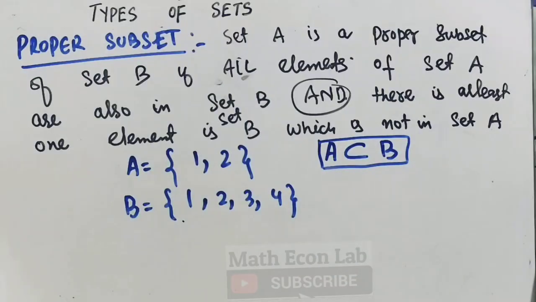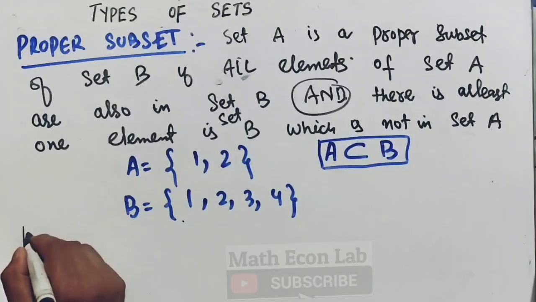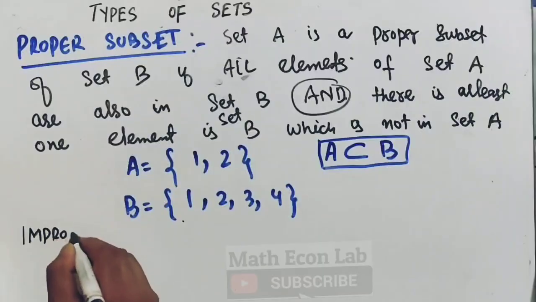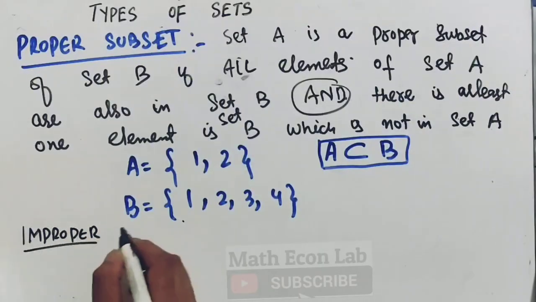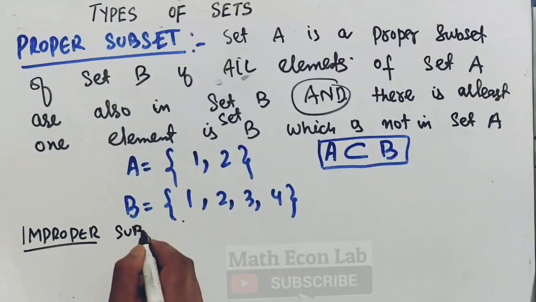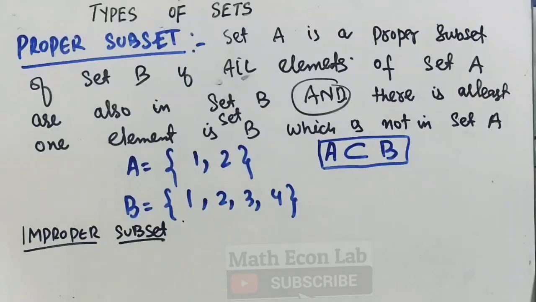Now what about improper subset? So let us explain it here. Now we need to define the improper subset, and let me write the definition.